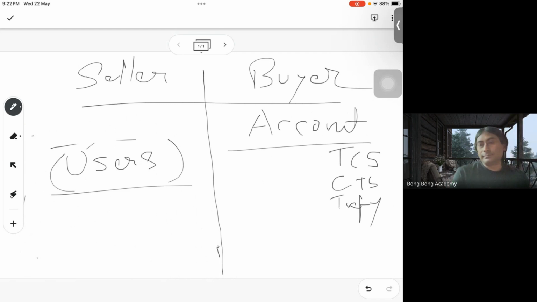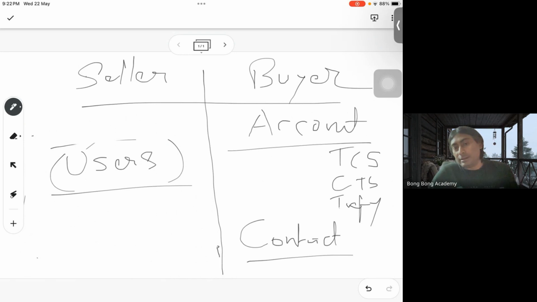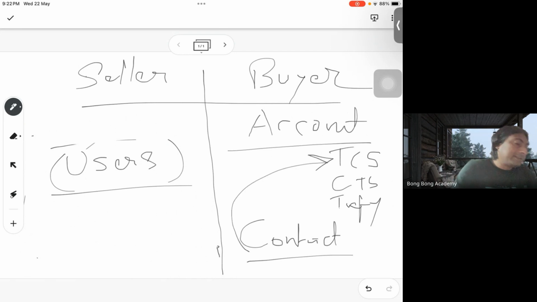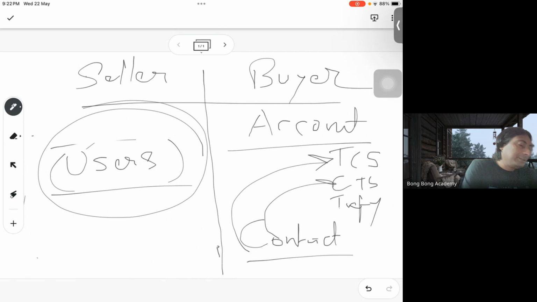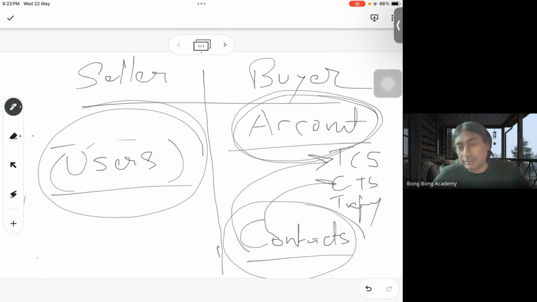If I want to store who are the employees that are working in TCS, where do I store? That is a different table called contact. Contact will store the individuals or the employees of the buyer side. So the employees of the seller side are users, employees of the buyer side are contacts, and the customer company is called account. Any confusion so far?